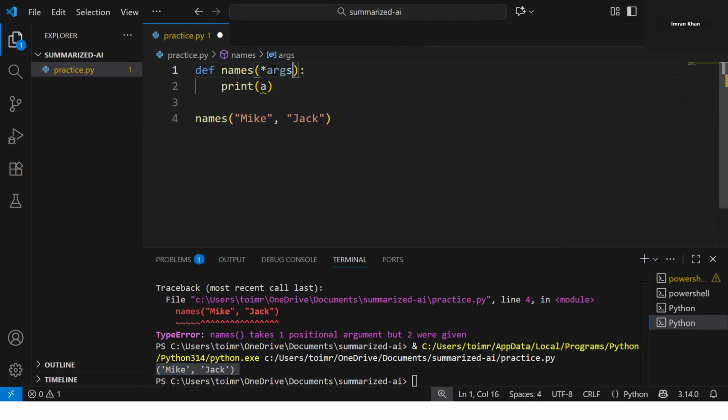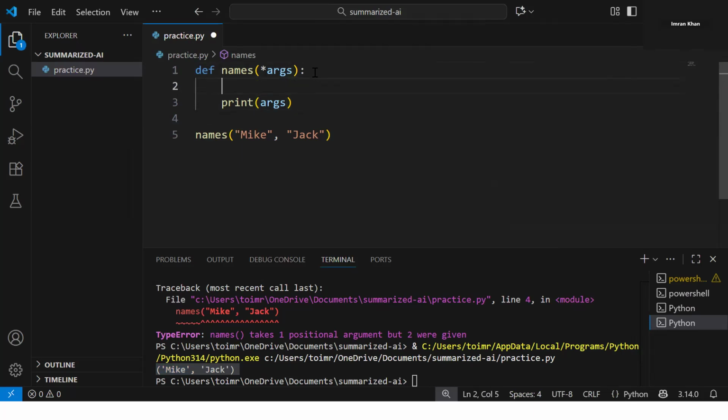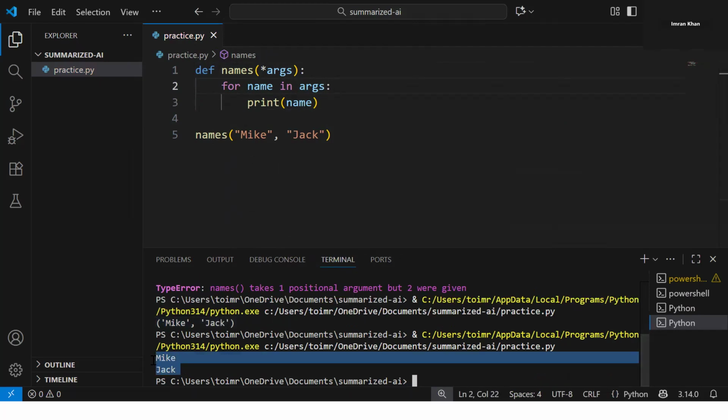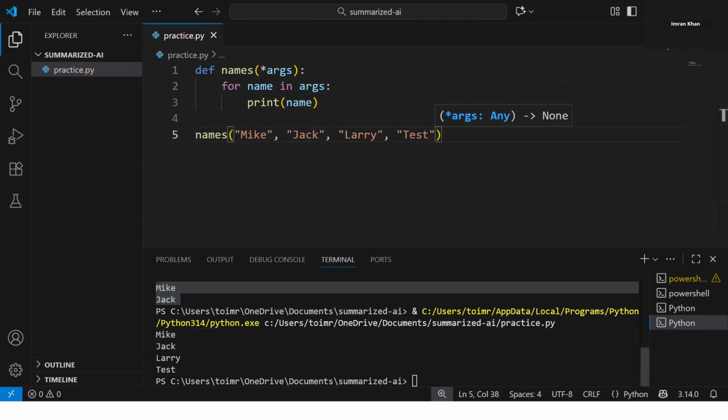So if I say *args, just for better readability, I'm giving it as args. Now we know we got this particular args as a tuple. What we can do is loop through this tuple. So I can say for name in args, and I can print that name here. Now if I run, you will see the names got printed. Now after this, I can pass any number of arguments. There is no limitation.